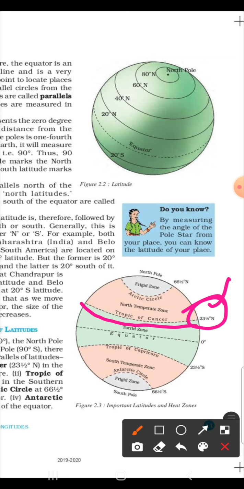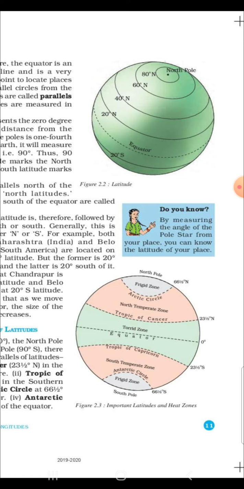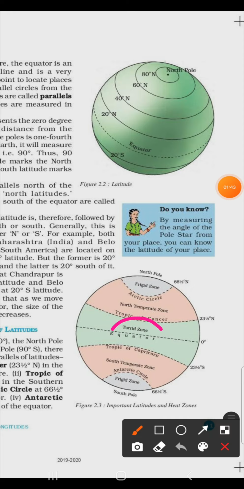Then next, what are the 3 heat zones of the earth? The answer is given in the picture itself. First zone, torrid zone. Then comes temperate zone, north temperate zone and south temperate zone. Then comes frigid zone, north pole and south pole. These are the 3 heat zones: torrid zone, temperate zone and the frigid zone. That is the answer.